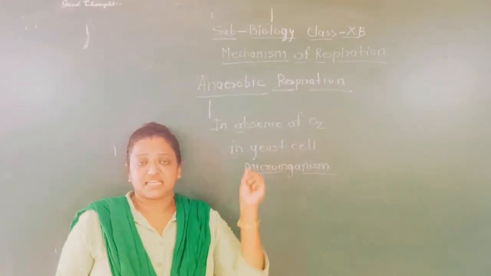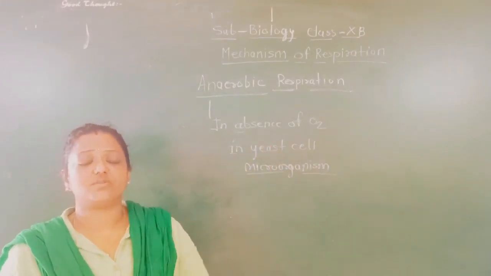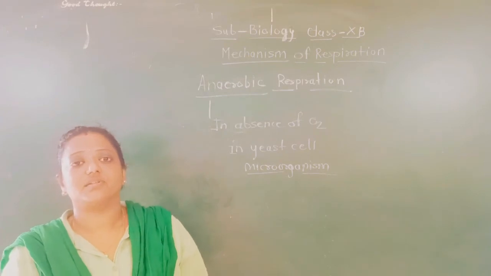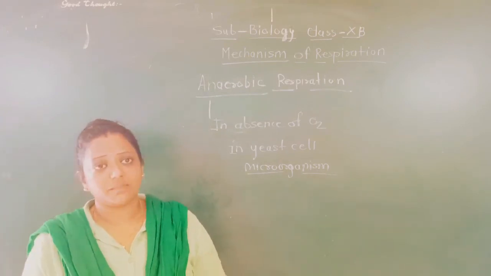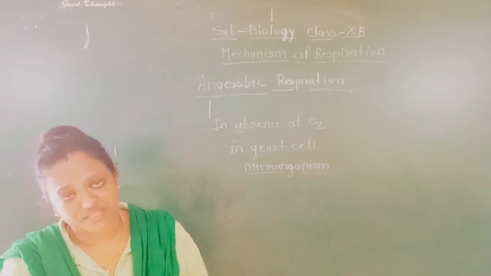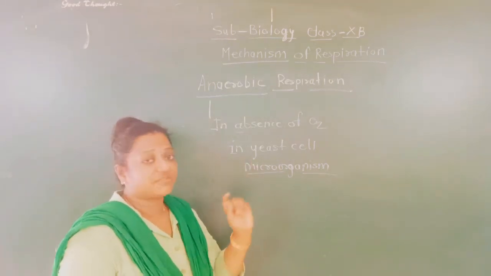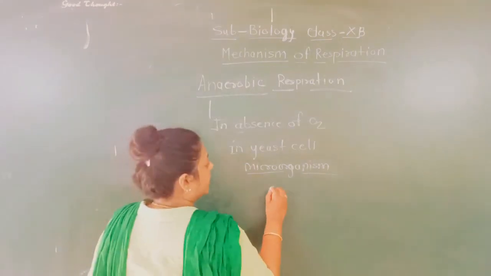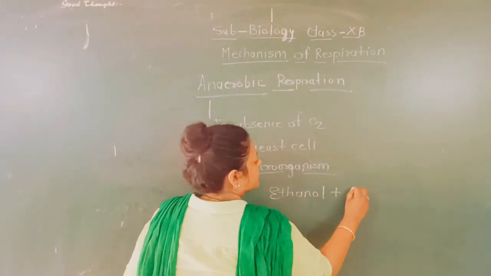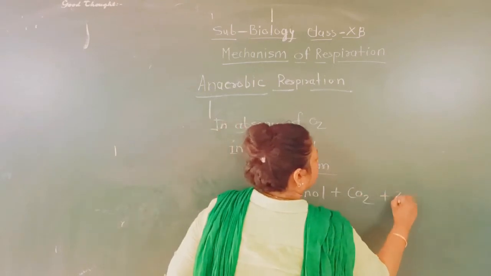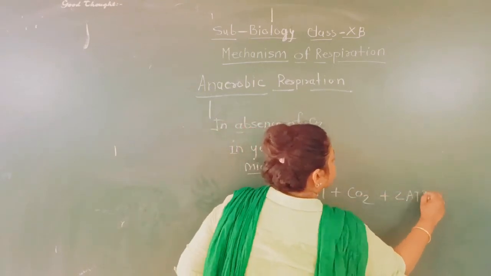This process takes place in the cell itself, in the cytoplasm itself. There is no involvement of the mitochondria, because the mitochondria is the powerhouse of a cell. And during such a respiration process, what is formed? Ethanol plus CO2 is formed, and 2 ATP molecules are formed, students.